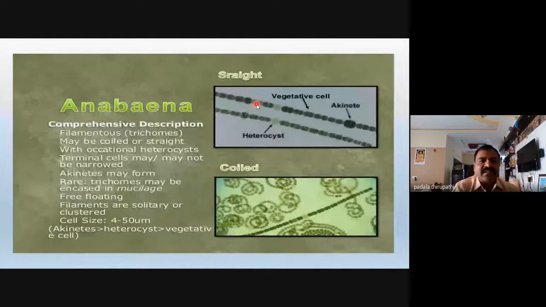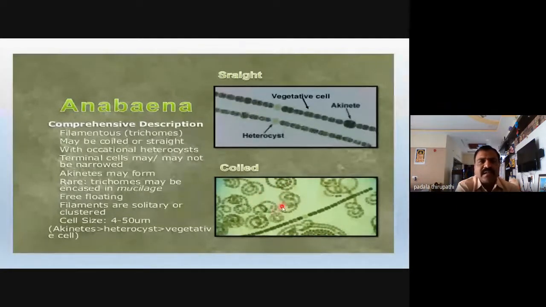The surface of this filament is surrounded by a mucilaginous sheath. That's why we can call this filament a trichome. The straight trichomes we observe in the upper image. The lower image shows how Anabaena is coiled in nature.